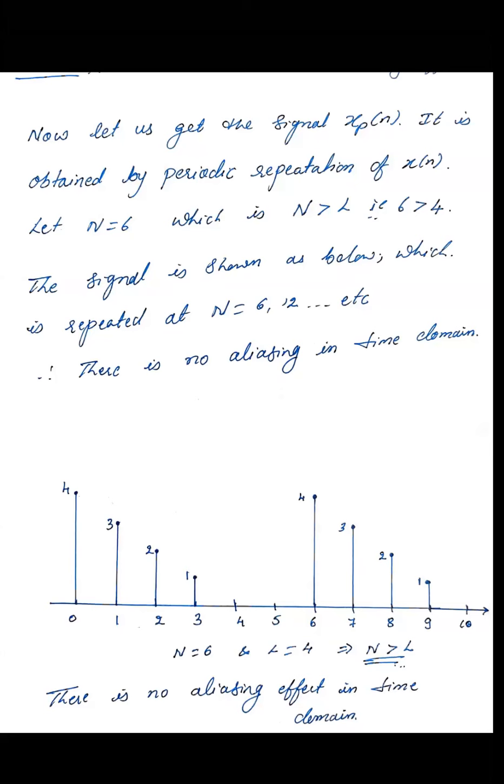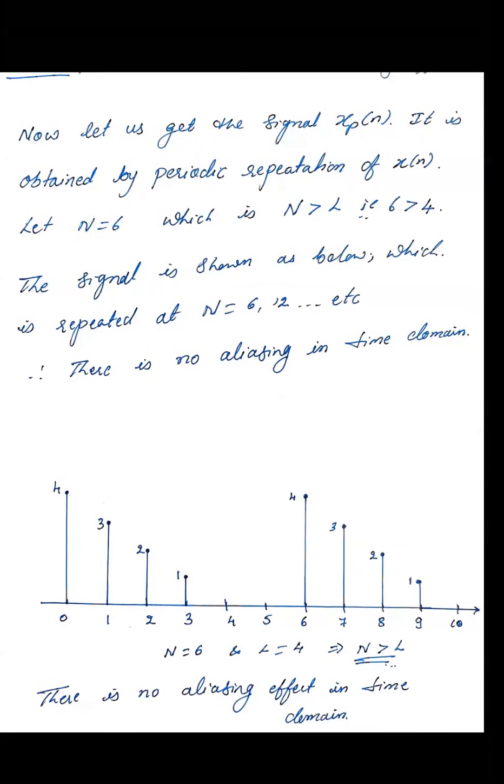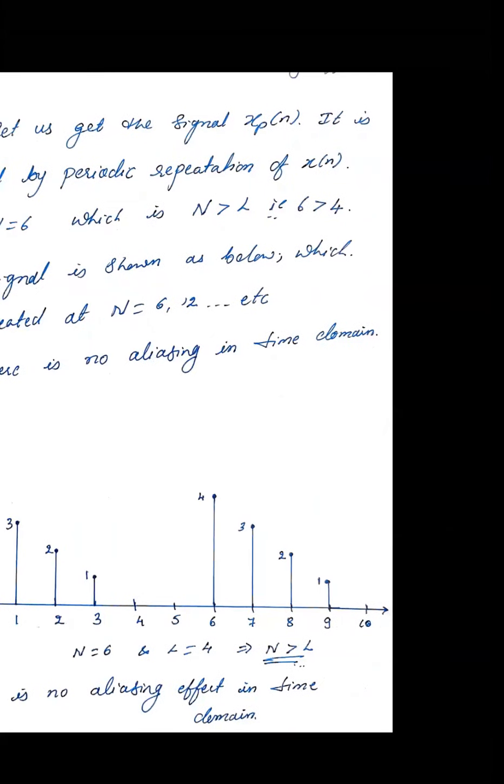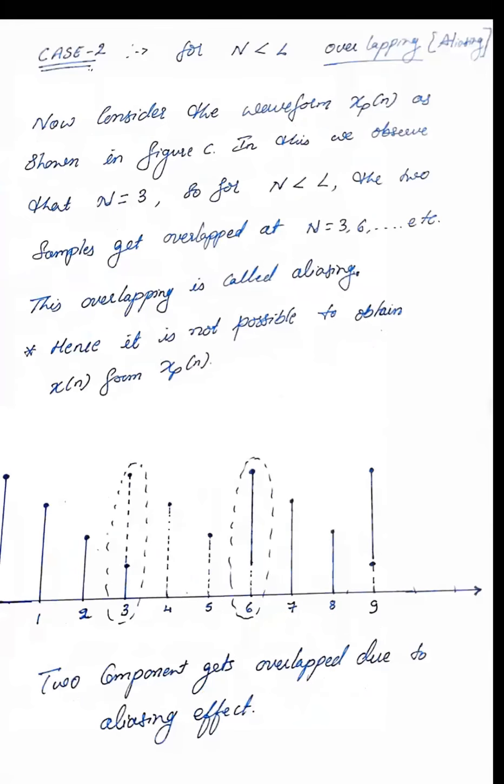Now let us take one more example, where N is less than L. So let us take capital N as 3. So 3 is less than 4. Now if you observe the representation, what happens? When x is equal to 0, one value is there. When x is equal to 1, there is no problem. When x is equal to 2, there is no problem. But when you see x is equal to 3, what is happening? When x is equal to 6, what is happening? I have just highlighted it with the dotted circular mark. Here it is showing that the signal gets overlapped.